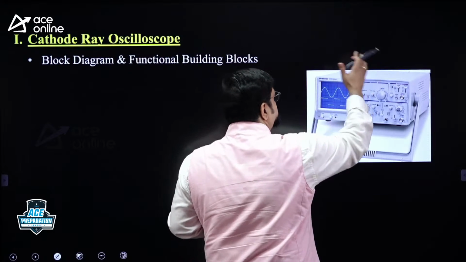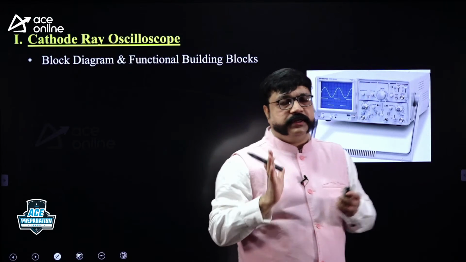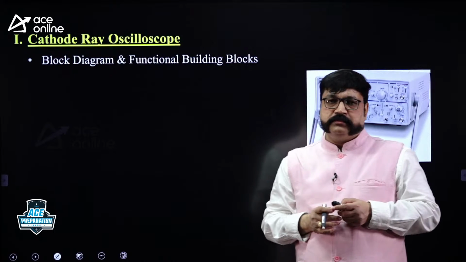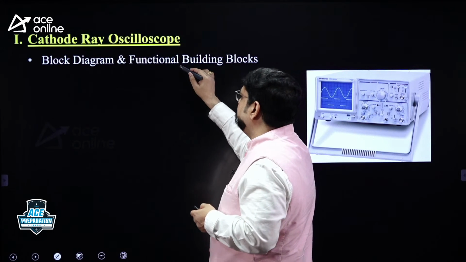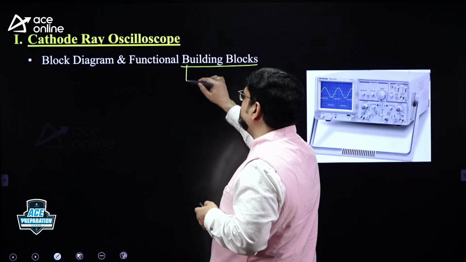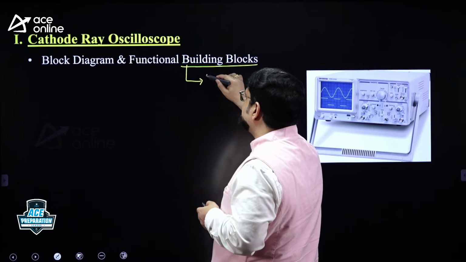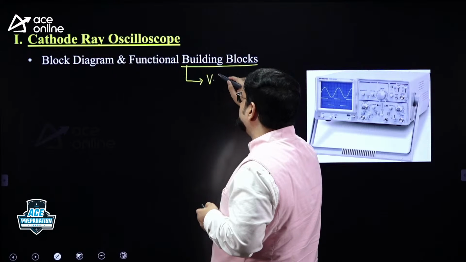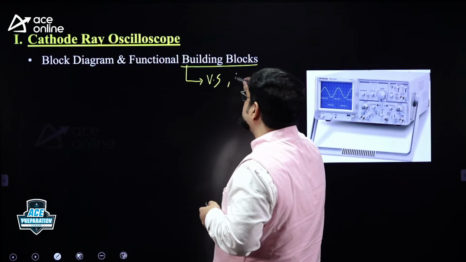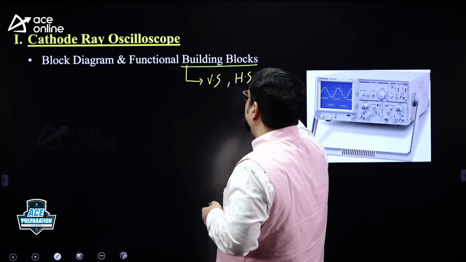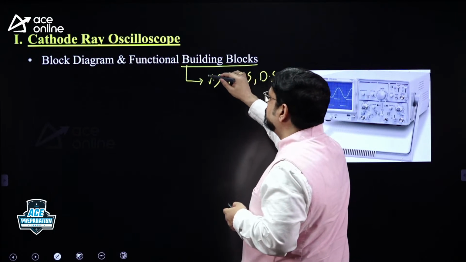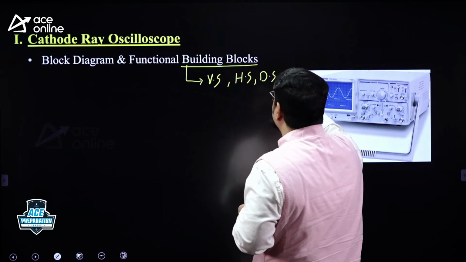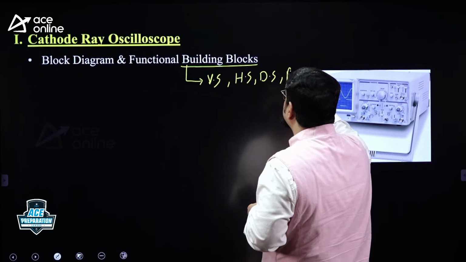So what is there inside this box? That block diagram you need to study. The circuit diagram you need to study. Functional building blocks, basic building blocks, whatever building blocks are there in the CRO, you need to learn. Let me just mention. One is a vertical section, another one is a horizontal section, another one is a display section, which you normally call the CRT, cathode ray tube, and also a power supply section.